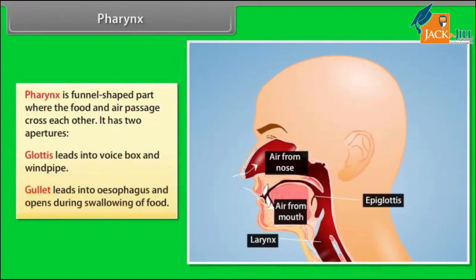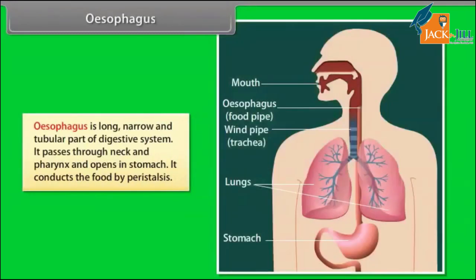Gullet leads into esophagus and opens during swallowing of food. Esophagus. Esophagus is long, narrow and tubular part of digestive system. It passes through neck and pharynx and opens in stomach. It conducts the food by peristalsis.